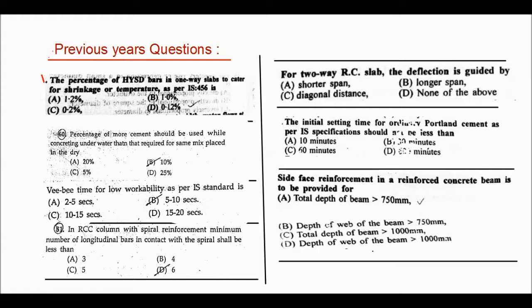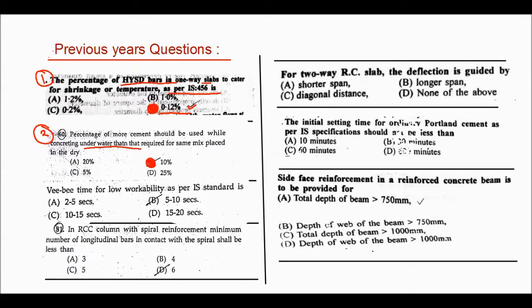Here we will see some previous years' questions which have been asked directly from IS codes. The first one is the percentage of HYSD bars in a one-way slab to cater for shrinkage or temperature as per IS 456. Here the answer will be 0.12%. You need to remember this value. Second one, the percentage of extra cement that should be added while concreting underwater. Here the answer will be 10%.